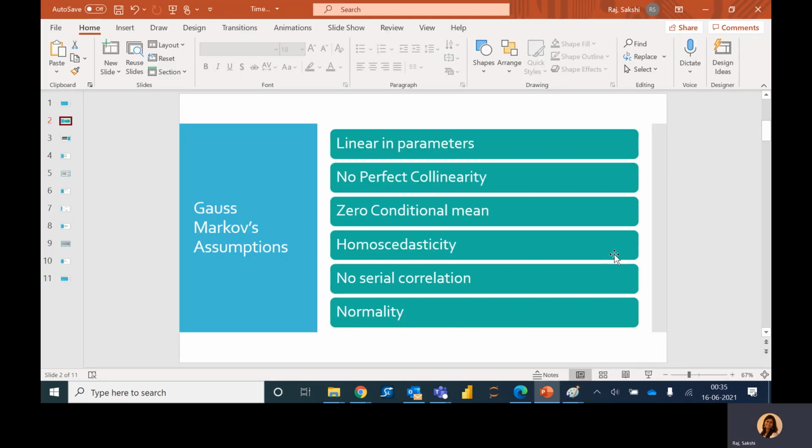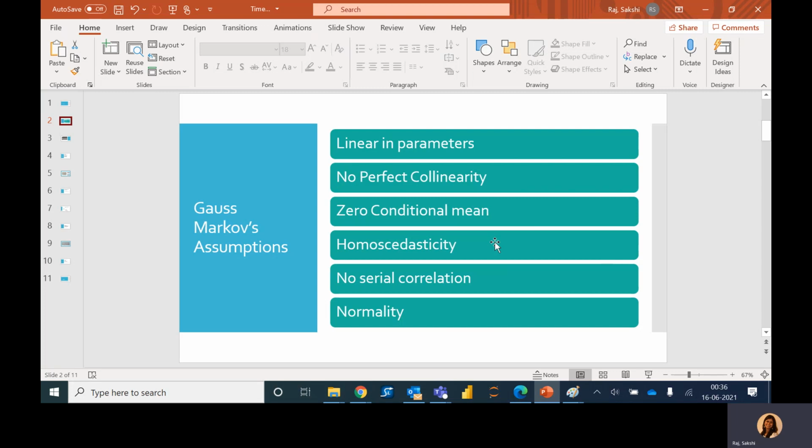Under the first three assumptions, we say that OLS estimators are unbiased, conditional on X. So the mean value of beta can be estimated. Now there are three more assumptions in line, but the remaining three do not impact unbiasedness of OLS estimators. The fourth one in line is homoskedasticity. This assumption tells that error variance is constant across all time periods. That is, variance of u at time t conditional on z is equal to a constant sigma square.